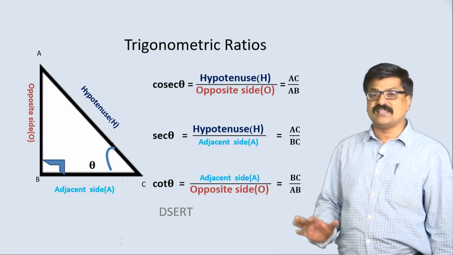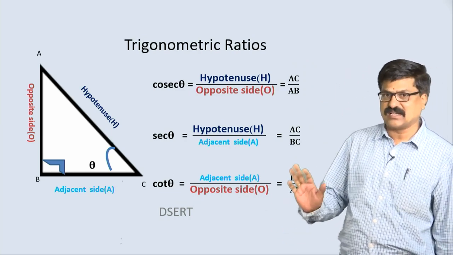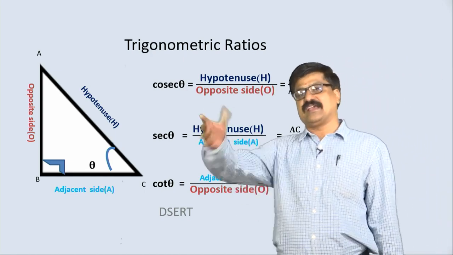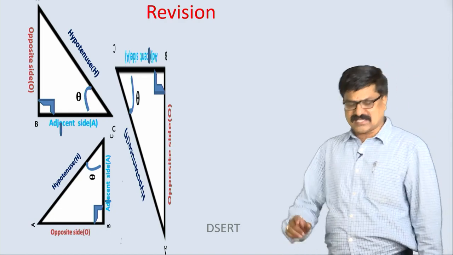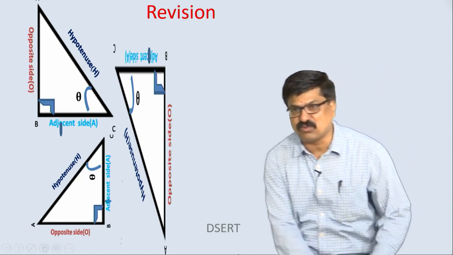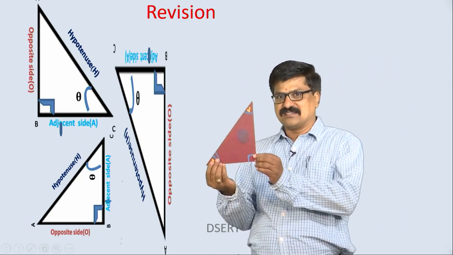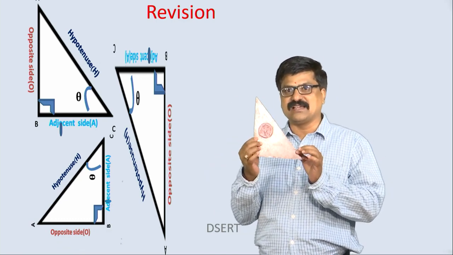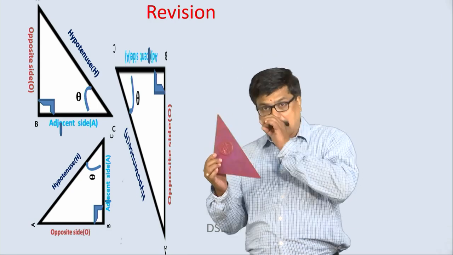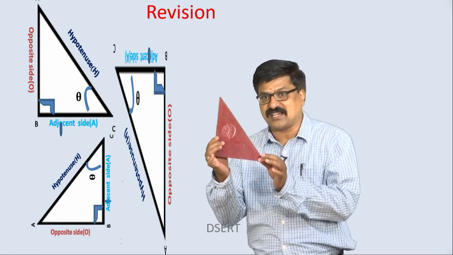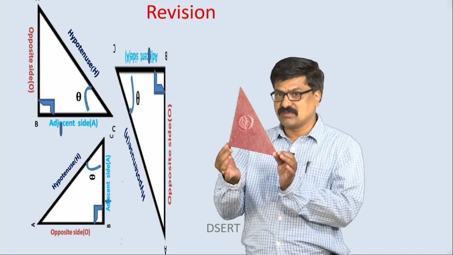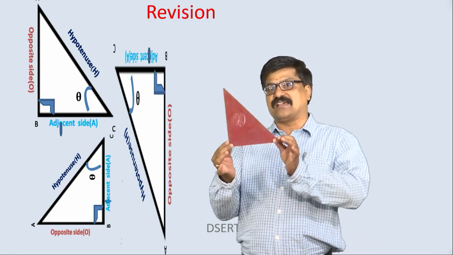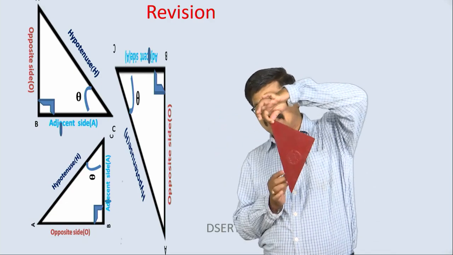See, all these 6 trigonometric ratios we can define in any right angle triangle. Let us take one right angle triangle, correct. Now observe here, the triangle is like this. Suppose this is theta. If I change the position of this triangle like this, where is theta now?